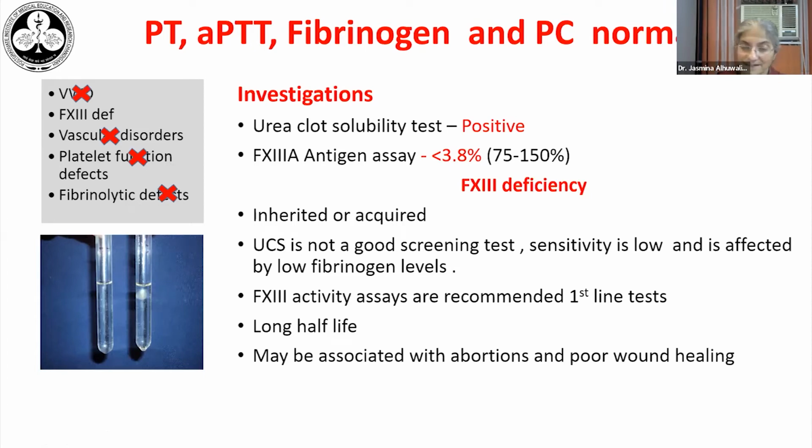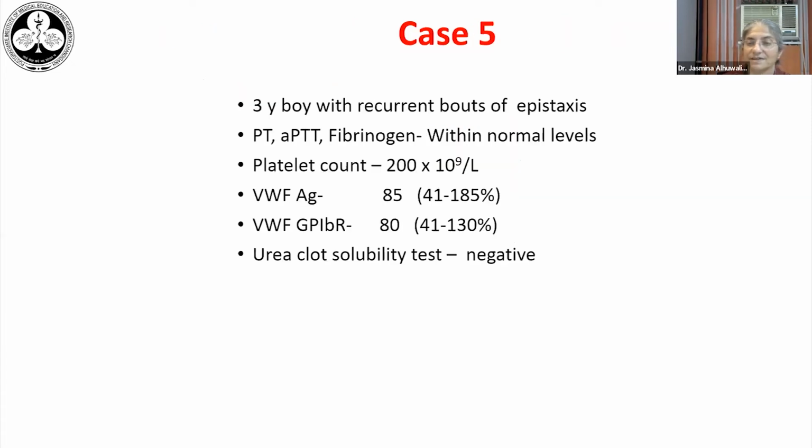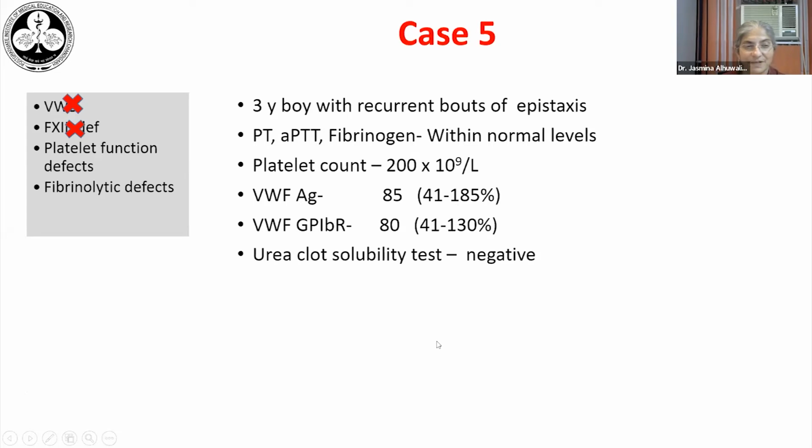And the other thing to remember is one must ask for history of abortions and poor wound healing, because these are associated with factor 13 deficiency. A 3-year-old boy was brought with recurrent bouts of epistaxis. His coagulation screen was normal, the platelet count was normal, the von Willebrand panel was normal, and the urea clot solubility test was negative. So now in this patient, we need to look for either a platelet function disorder or a fibrinolytic defect.